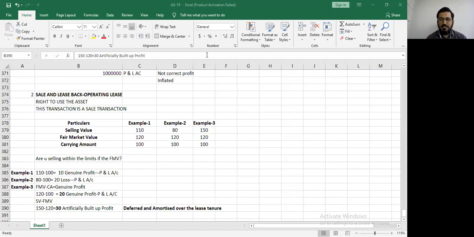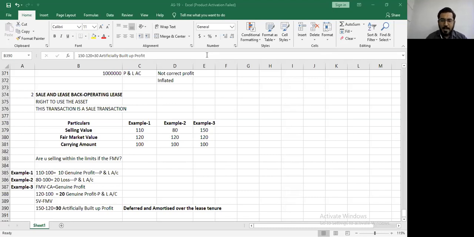Okay, I have one doubt which says that in example number 2, isn't it prone to manipulation because fair value is rupees 120 and I am selling at 80, so as to reduce my profit? Now, please understand this example, Raj.